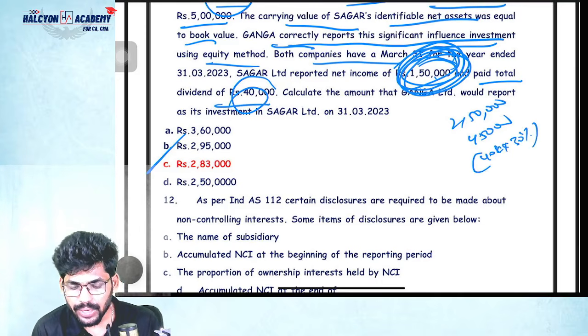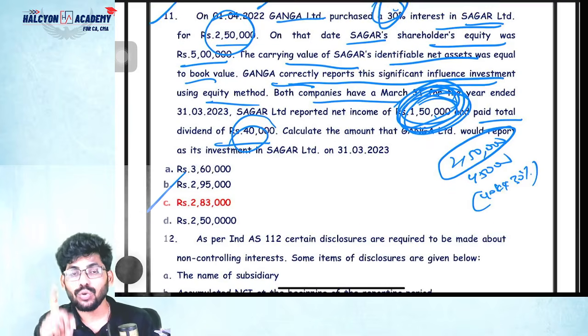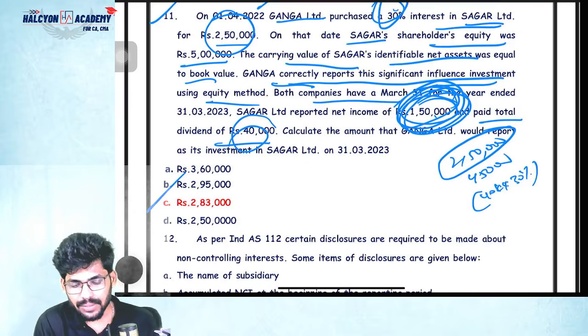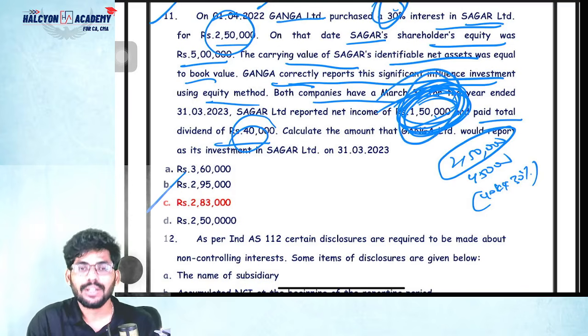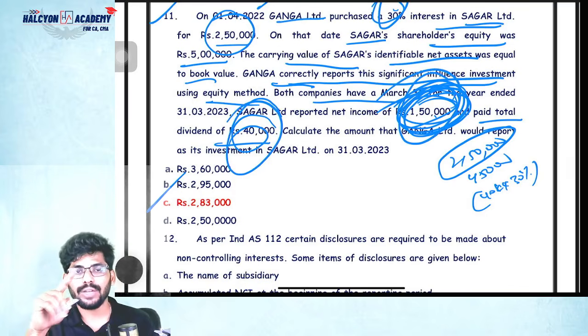You need to consider only 30%. This 30% value is 2,50,000. Don't calculate 2,50,000 into 30%, guys. The 30% value is directly given, so I am taking directly only 2,50,000. Next, 1,15,000 into 30% because it is the total income. Next, this is the total dividend, so I need to calculate only 30%.